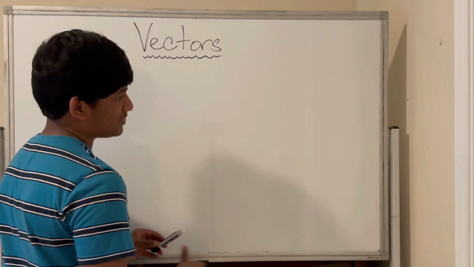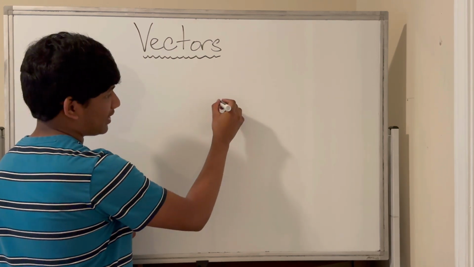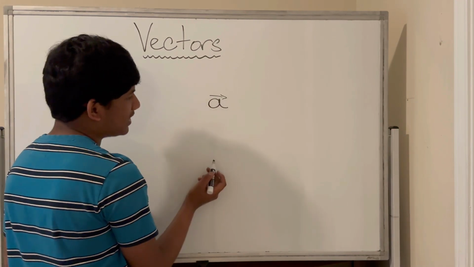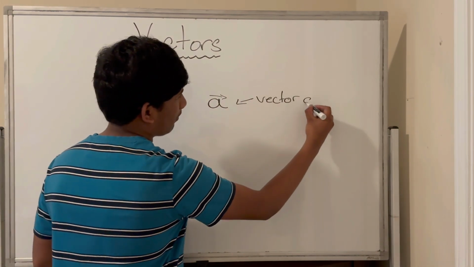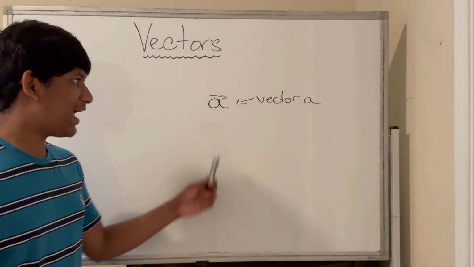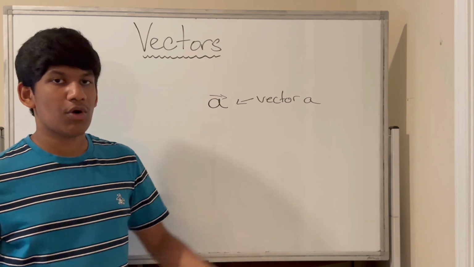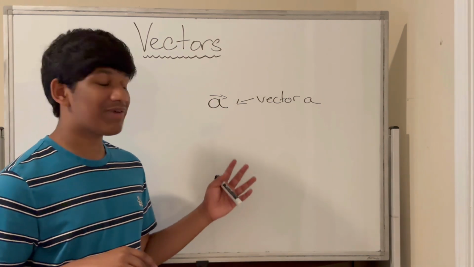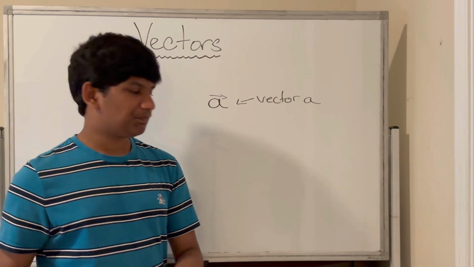Well, let's define the notation of a vector, and then proceed forward. A vector is usually denoted by a lowercase letter, we'll call A, and has an arrow on top. So this is vector A, and we denote it like this. Well, how can we write vectors? Or how can we represent vectors? Well, there are two ways to represent vectors. We can write them in the algebraic form, and we can write them in the graphical form.